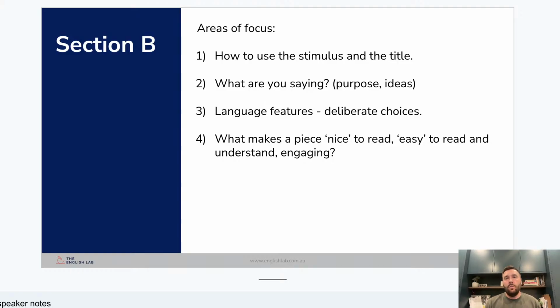There is a lot of talk from students, and a really common question is, can I just regurgitate something that I've already pre-written? If you do that, you are more likely than not to write a piece that is doing a really horrible job with just trying to fit the title in. In saying that, I'm not saying that you shouldn't practice writing pieces and have particular things that you like to call upon.